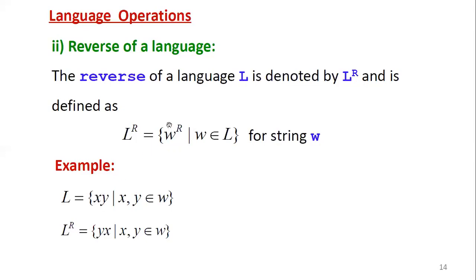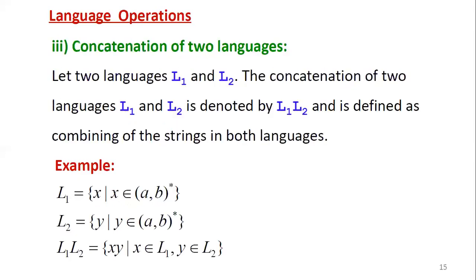So here W equal to XY. Then W power R you can find out, YX, that you can substitute here. So that is W power R. Then W power R equal to YX. Again, X and Y belong to the same string only, but the symbols are reversed. So this is the example of the reverse of a language operation.